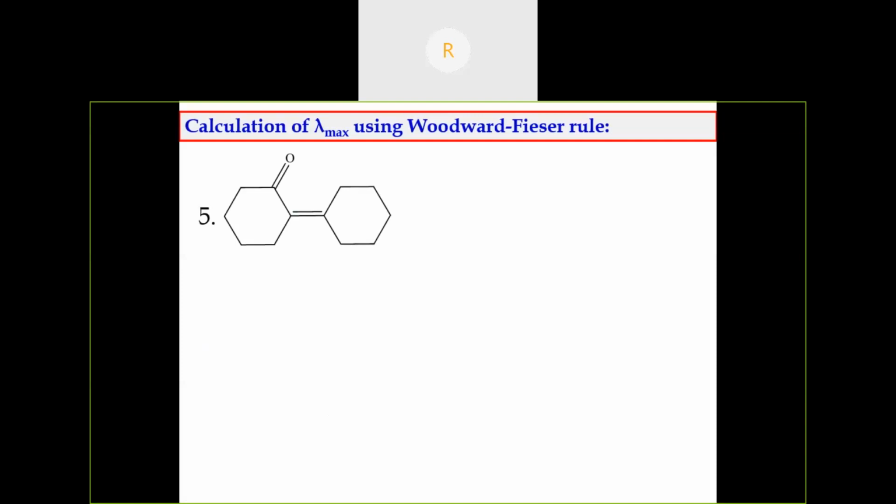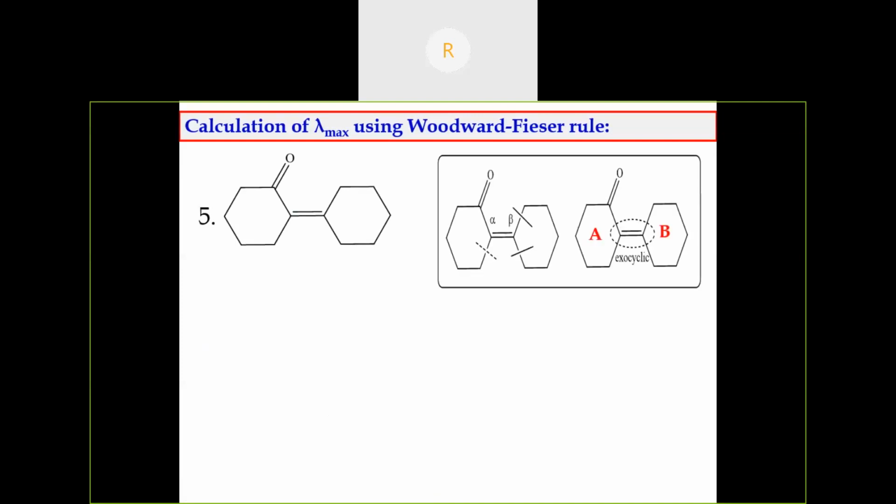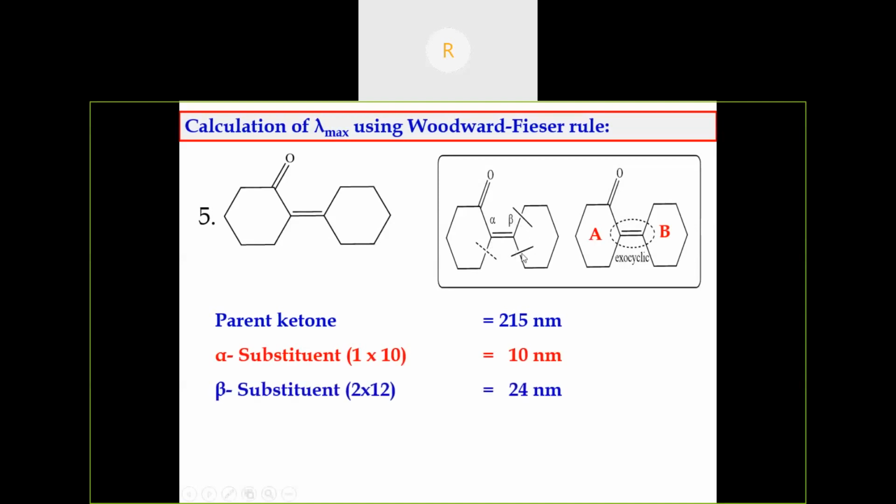This is an alpha beta unsaturated carbonyl compound. In alpha beta unsaturation, we have to consider the substituents. The parent value is 215 nanometer. Alpha substitution is there, so we have to give an increment of plus 10 nanometer. Then beta position: in beta position, there are two ring residues, so 2 into 12. As I said earlier, for alpha substitutions the increment is plus 10, for beta plus 12, then gamma and delta and above plus 18 nanometer.